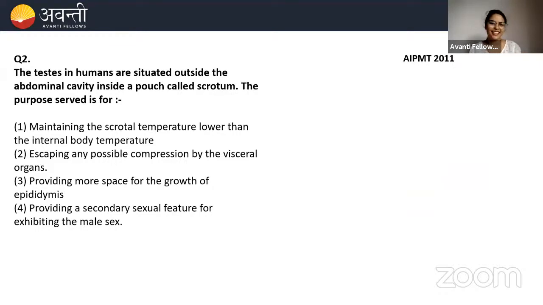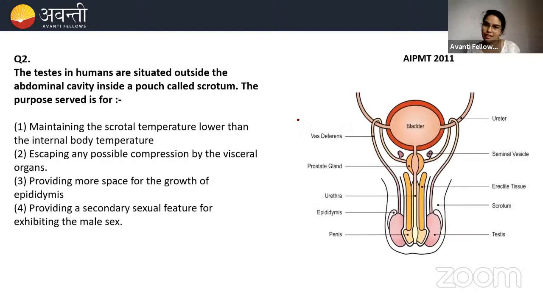Okay, great. So what is the question saying? The testes in humans are situated outside the abdominal cavity, in a pouch called scrotum. So this is that scrotum pouch, and the testes are not present inside the abdominal cavity but outside. So what is the main reason for this?